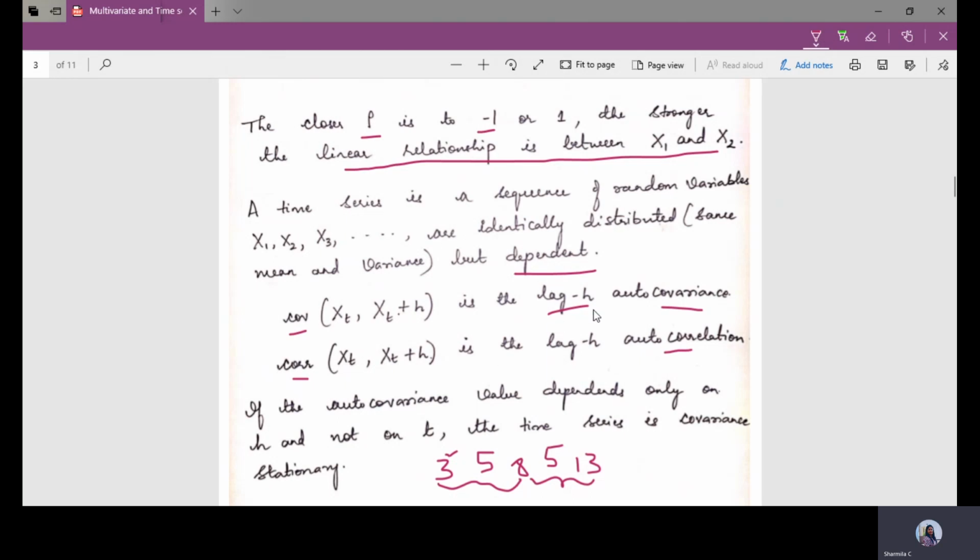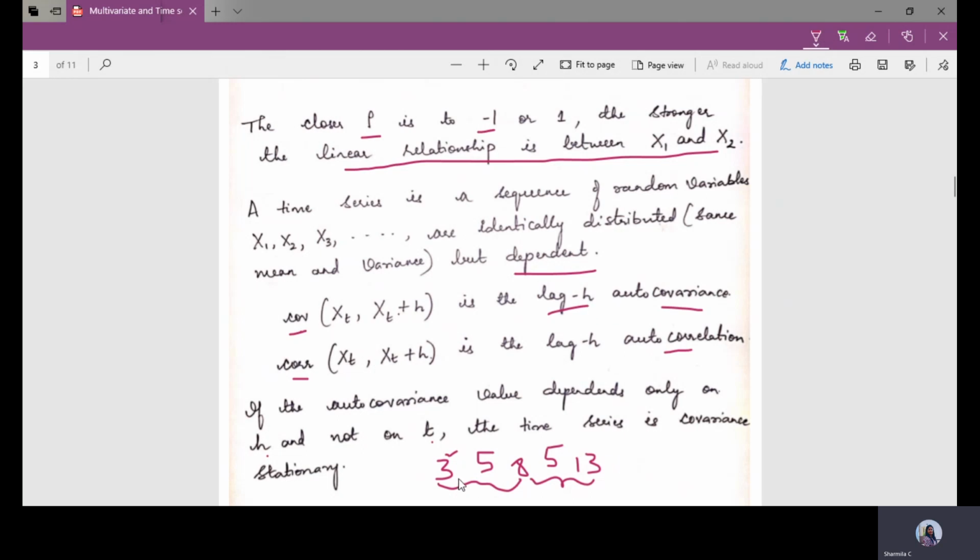With respect to the time series, since we are using this lag h, which is similar to autocorrelation, we consider this covariance as autocovariance and this correlation as autocorrelation. If the autocovariance value depends only on h, not on t, we have time as well as lag h. Here this h value may be 1, 2, 3 and so on.